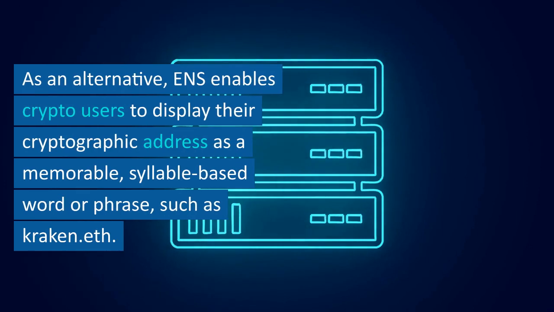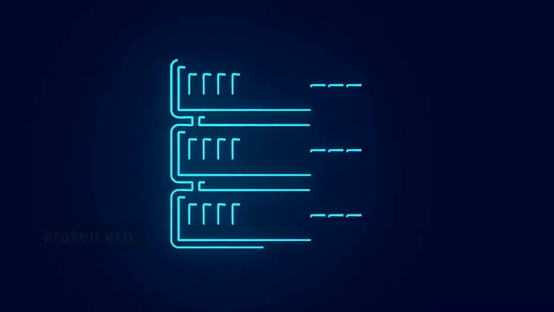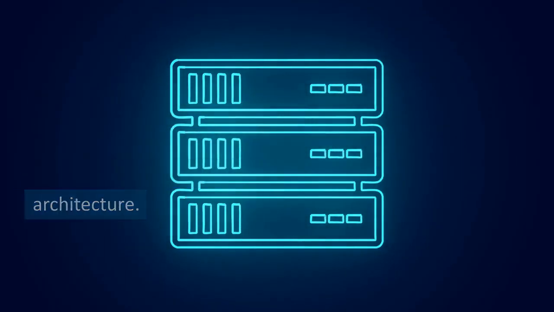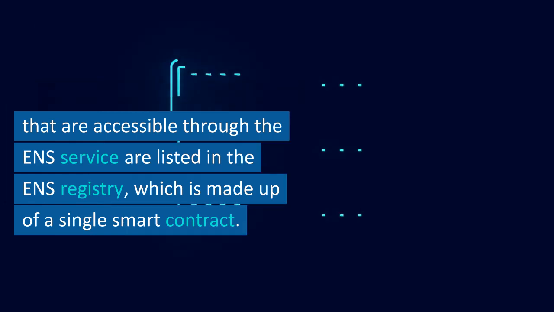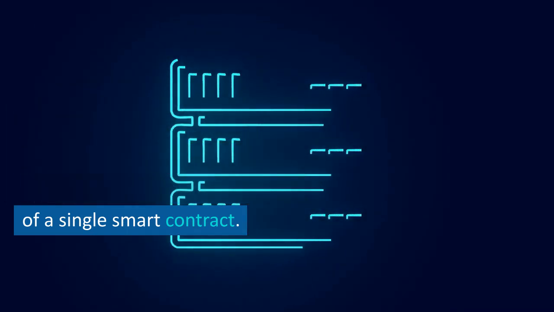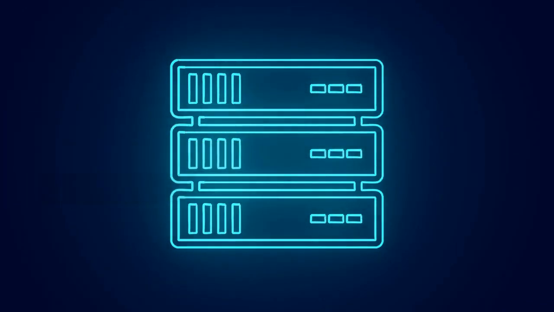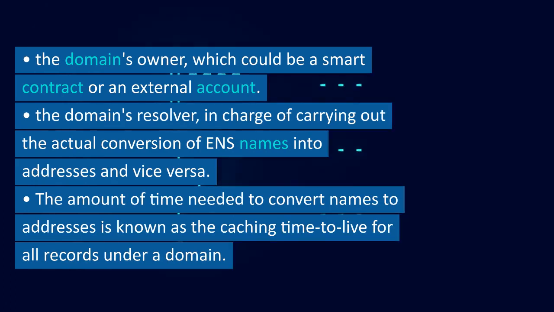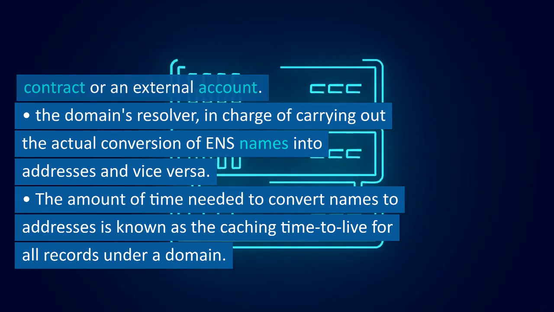As an alternative, ENS enables crypto users to display their cryptographic address as a memorable, syllable-based word or phrase, such as kraken.eth. The resolver and the registry are the two smart contracts that make up the ENS architecture. The domains and subdomains that are accessible through the ENS service are listed in the ENS registry, which is made up of a single smart contract. Additionally, it keeps track of three significant pieces of data for each domain: the domain's owner, which could be a smart contract or an external account; the domain's resolver, in charge of carrying out the actual conversion of ENS names into addresses and vice versa.